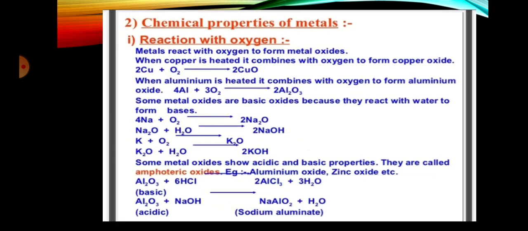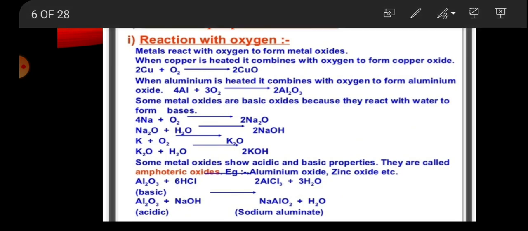Next are chemical properties. What are the chemical properties? What we get when these are reacted with different substances, like first of all, reaction with oxygen. When metals react with oxygen, they produce metal oxides like copper oxide, aluminium oxide, sodium oxide. When copper is heated, it combines with oxygen to form copper oxide. Then this is the balanced reaction.